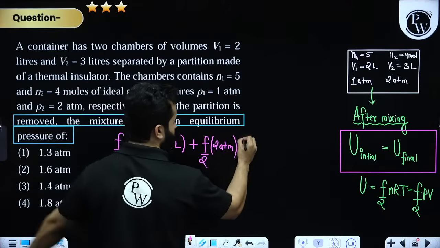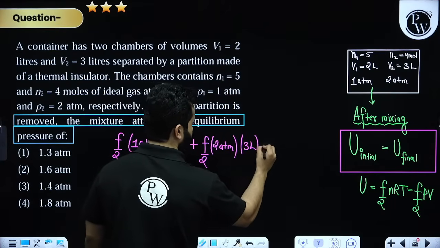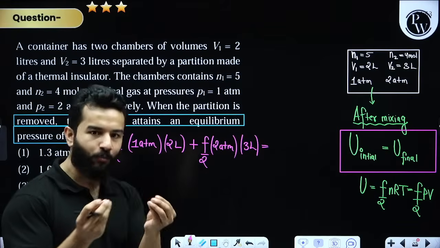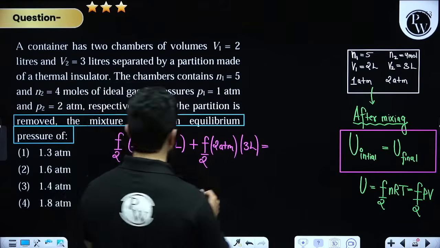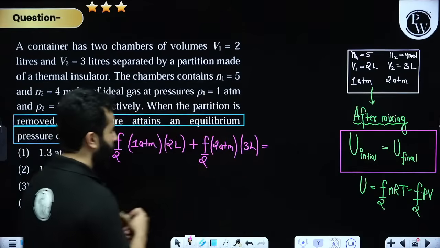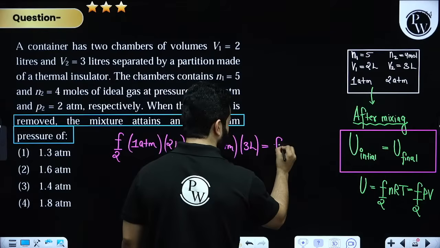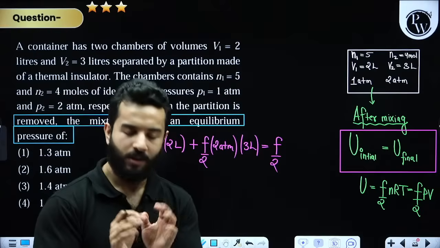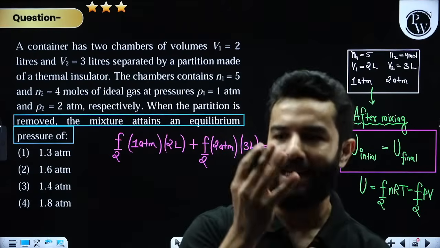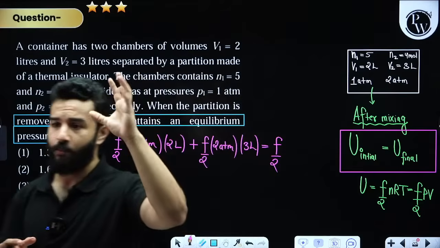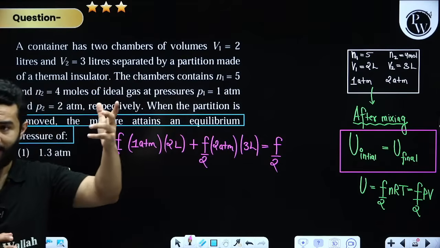Volume is 3 liters, equal to, when you mix them, obviously the number of moles will add up, and anyway we don't require the number of moles. So degree of freedom will remain the same. This is one assumption that I am taking, that degree of freedom is the same for each gas, because I don't know what the degree of freedom is.